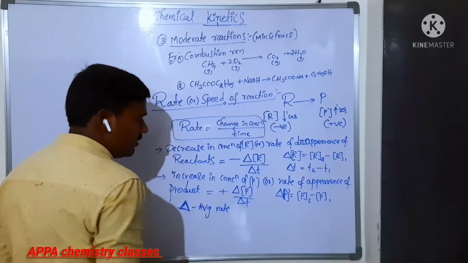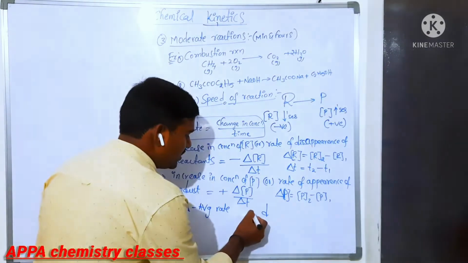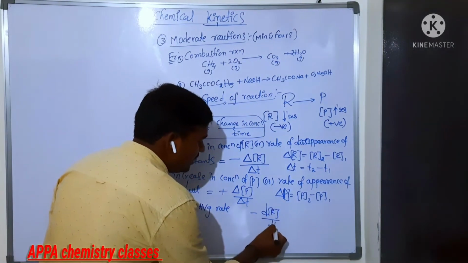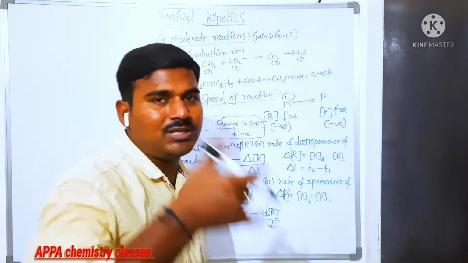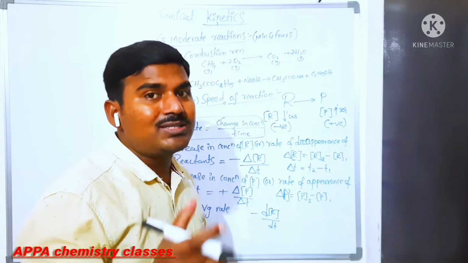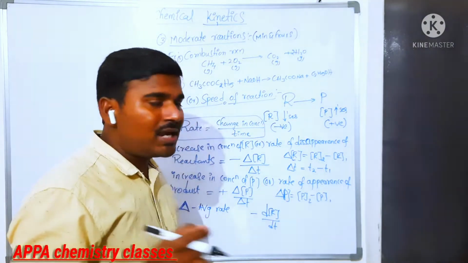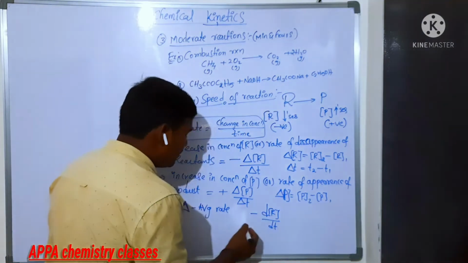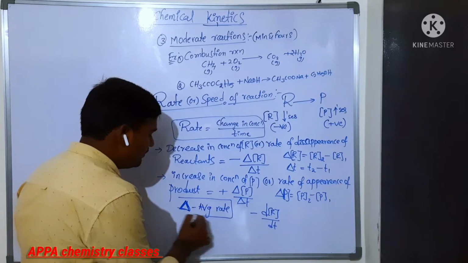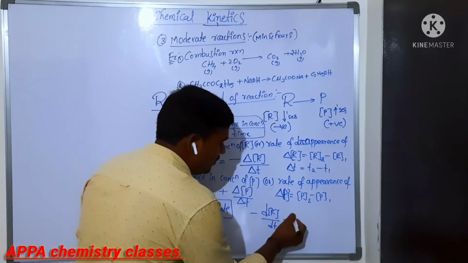Differentiation indicates the change in concentration for a very small interval. For every small interval of time, that is called the instantaneous rate. The D indicates the instantaneous rate, delta indicates the average rate, and the small dR by dT must be equal to